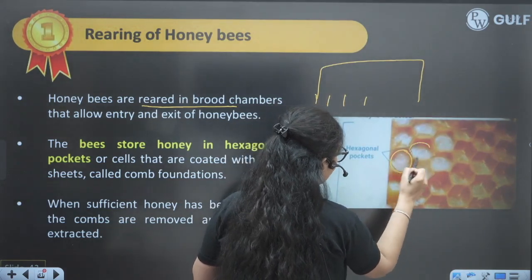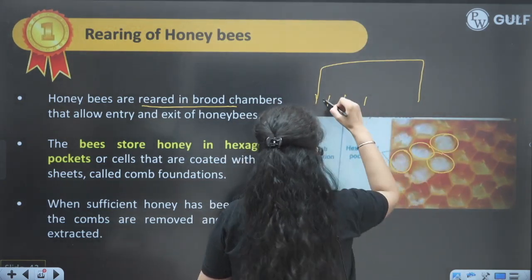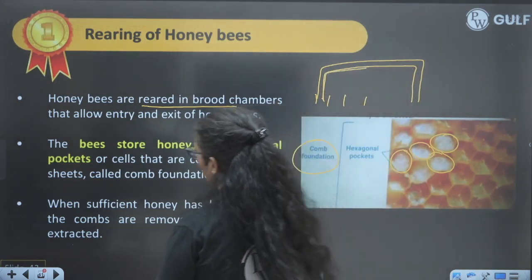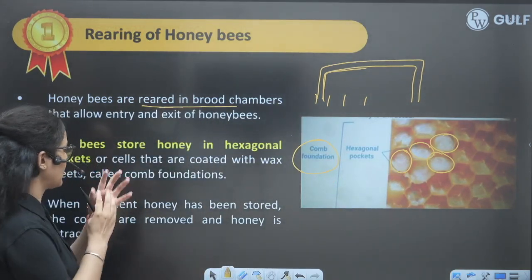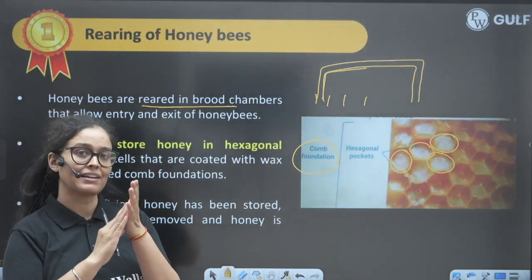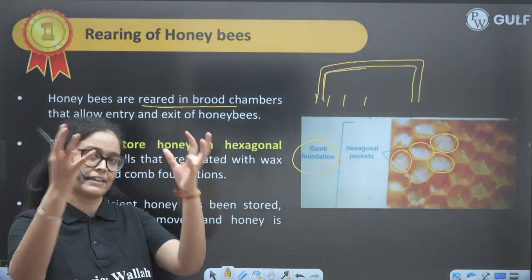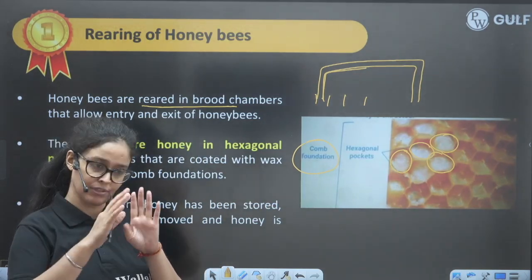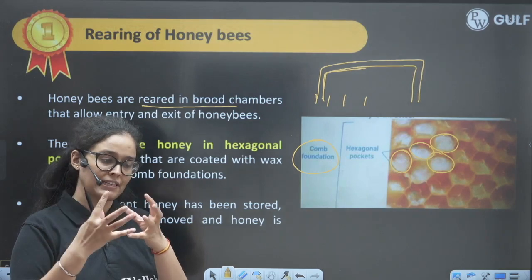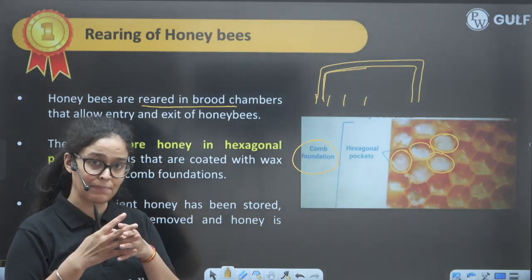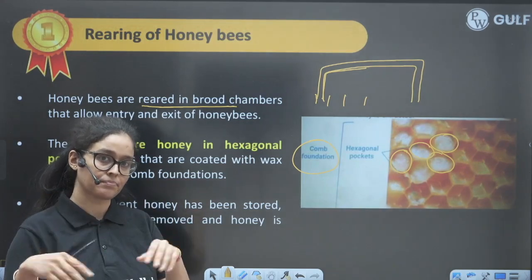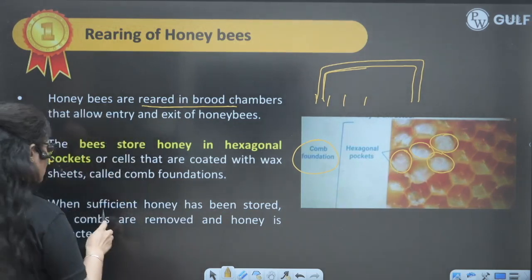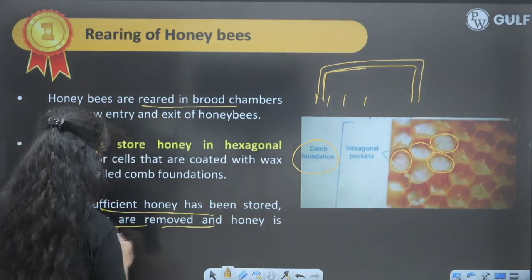So these are the foundation. These are the hexagonal pockets which we are sticking here in the box, right? Which is also known as comb foundation. So in those comb foundations, we are coating them with the wax sheet, so that they will consider it their beehive, and bees will start coming there and depositing honey in it. After the honey is stored there by the honeybees, we will empty them by different methods, and we will take all the honey and commercialize it, right? So when sufficient honey has been stored, these combs are removed and honey is extracted, right?